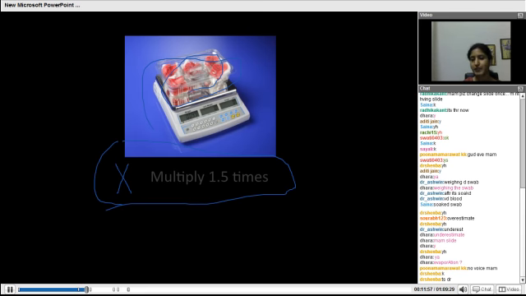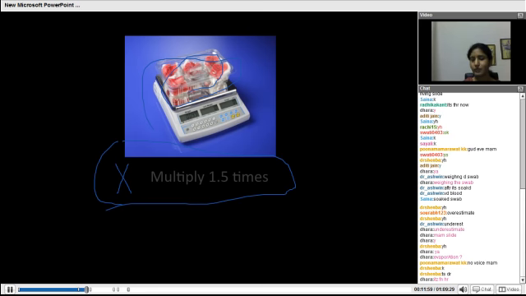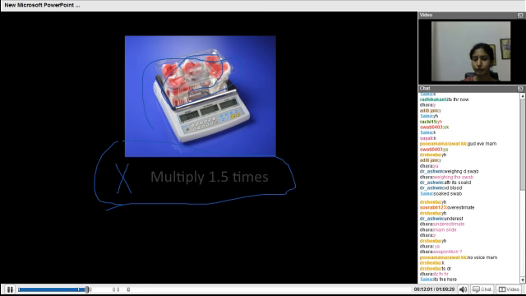Poonam, just check your settings or just increase the volume. Okay.